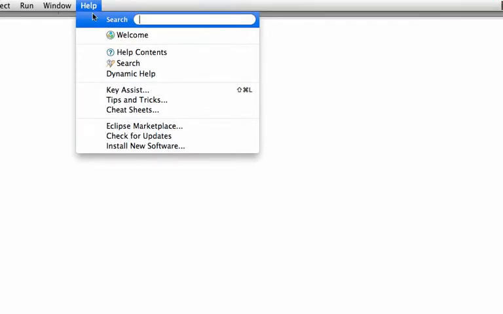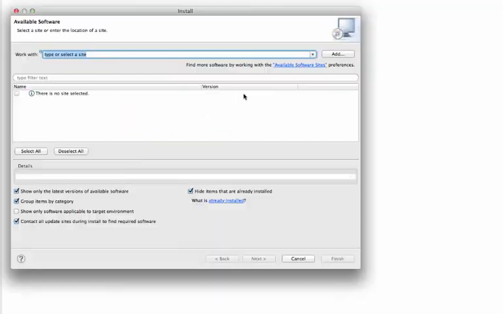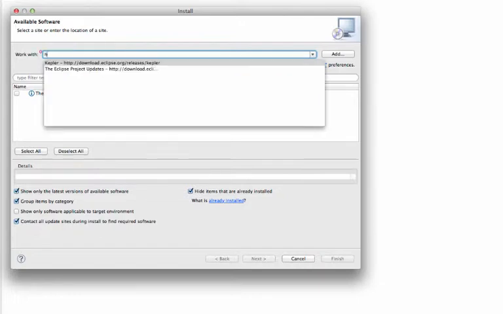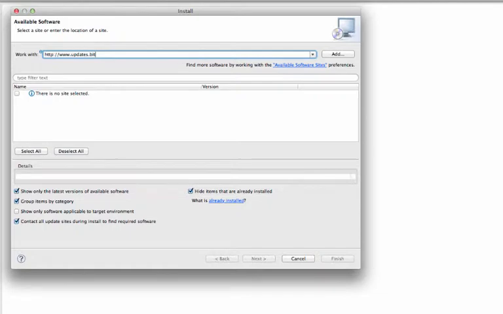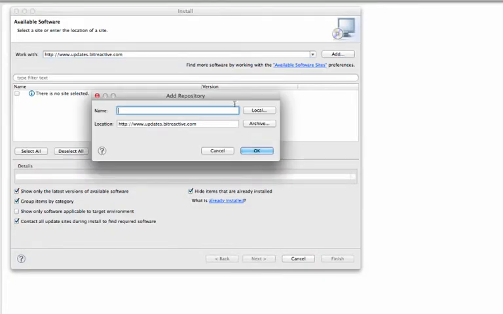Start by opening Eclipse. Go to Help and install new software. Type the Bitreactive update site, click Add and choose a name for the repository. I just typed Reactive Blocks.